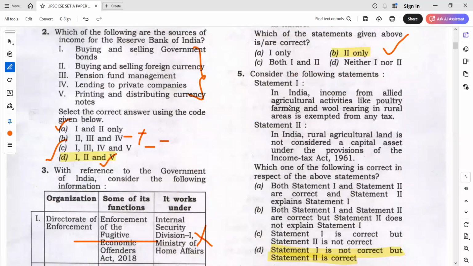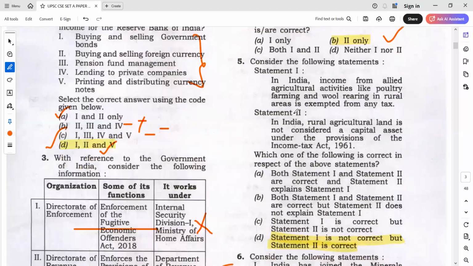And here, what did you underline in statement 5? In the question 5, statement 1, what did you underline? This also we discussed in the techniques class. Exempted. Very good. Exempted. What is the PYQ related to it? Any idea? What is the PYQ? Two PYQs are there. One is INVITs. Very good. Another is index bonds, if you remember. Inflation index bond, IIBs. So both the questions are there. Exempted wrong. So obviously, what will be the answer of this question then? What will be the answer of this question?